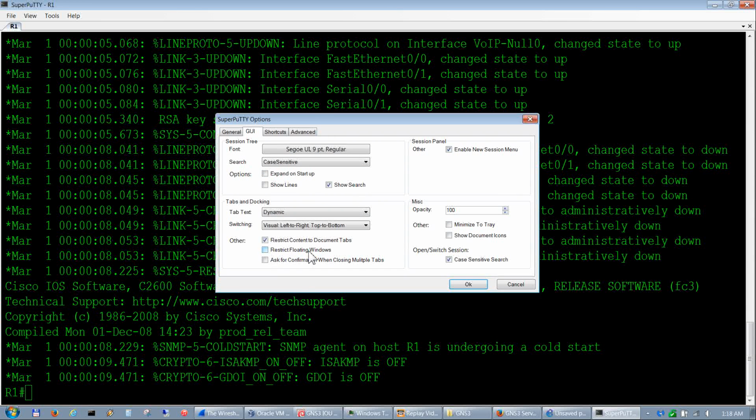You click this one if you want to restrict floating windows. What that is, restrict floating PuTTY windows, because you can accidentally disengage a tab and it will turn into a PuTTY window, and you can drag it back up and put it up there to be a tab again. But if you check this, it kind of restricts that. There are other settings you can do, but that's the only thing I set in here. Like you could change your fonts and other things as well.